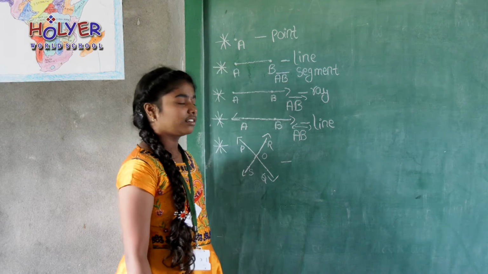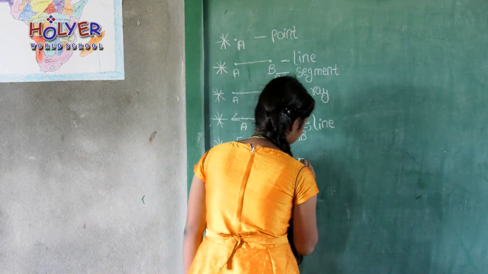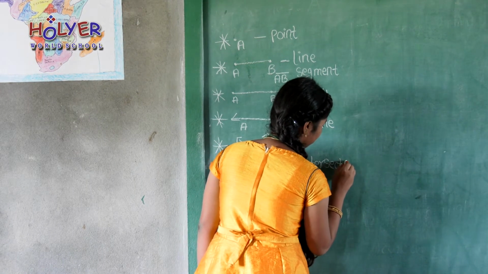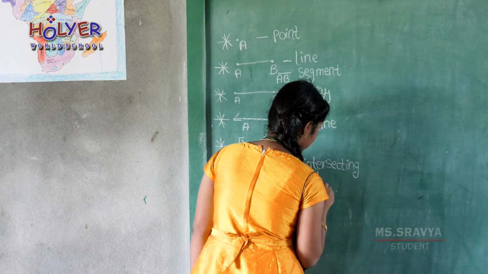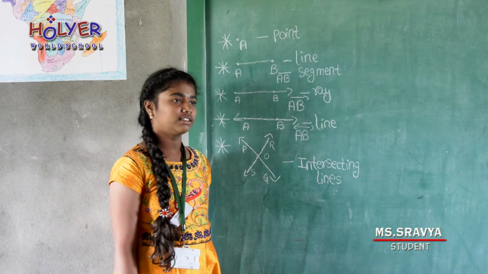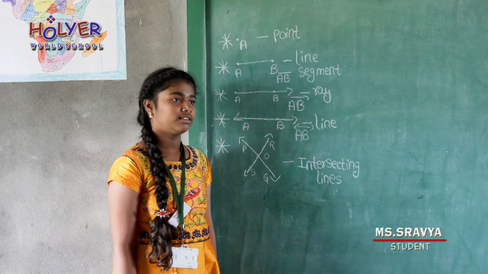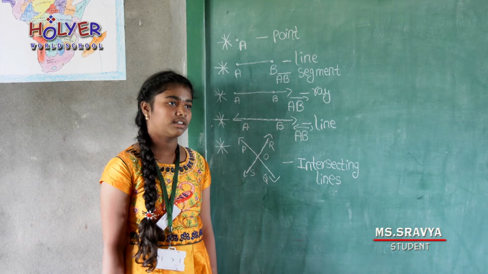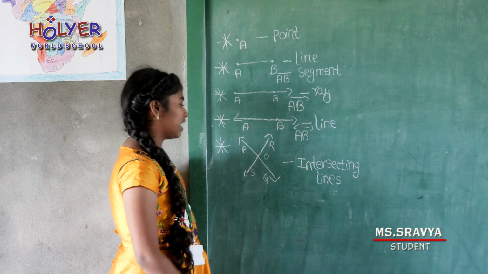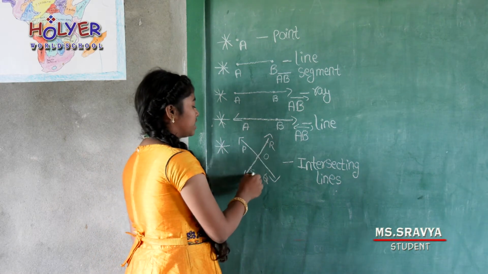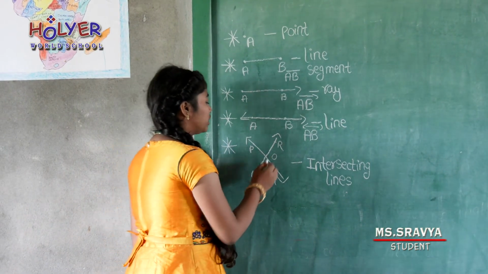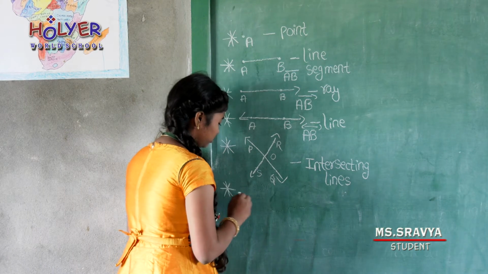Rickydas, please stand. What is this called as? Did you know the definition of the intersecting lines? Yes. When two lines cross them is called intersecting. Okay, thank you. Please be seated. When two lines cross or meet each other, then the lines are called as the intersecting lines. Here PQ line intersects RS at point O. Here PQ and RS lines are called as the intersecting lines, and point O is called as the intersecting point.